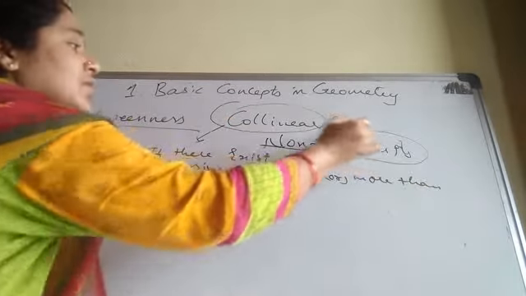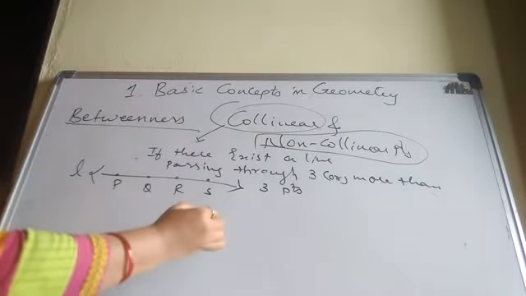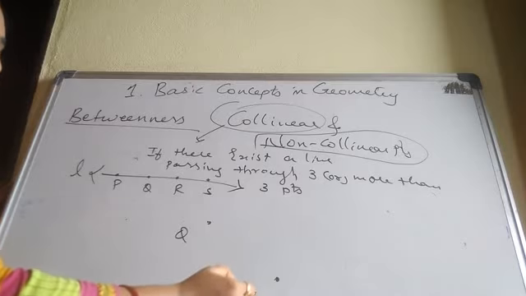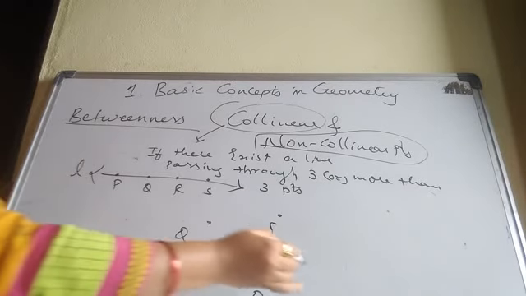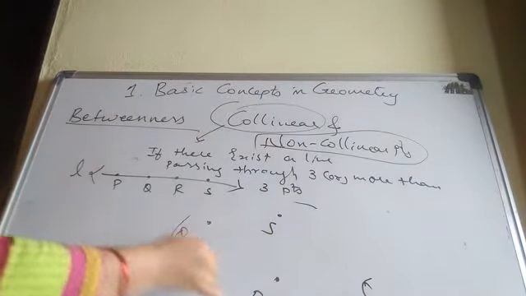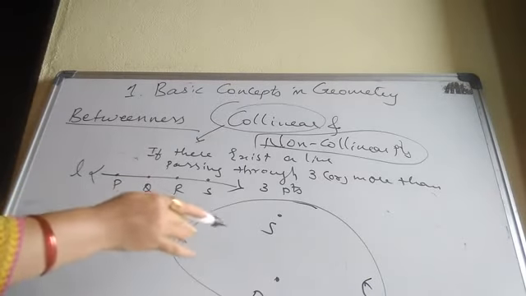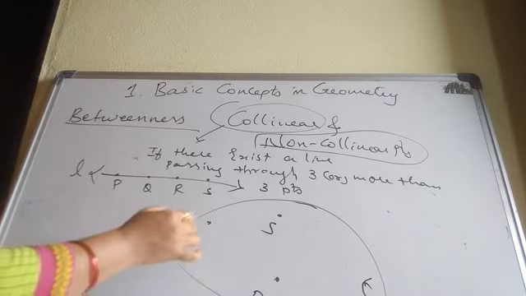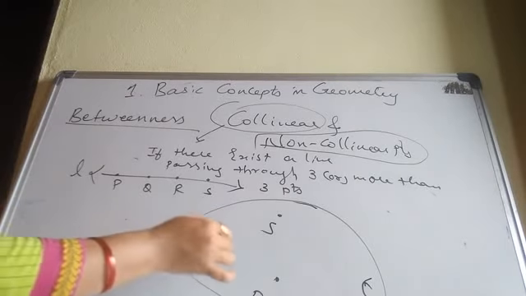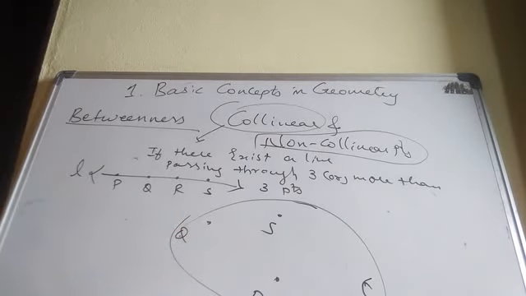What about non-collinear points? Here Q, here R, here S, here T. Are these passing through a line or what? No, they are in different ways. So these points Q, R, S, T are non-collinear points.